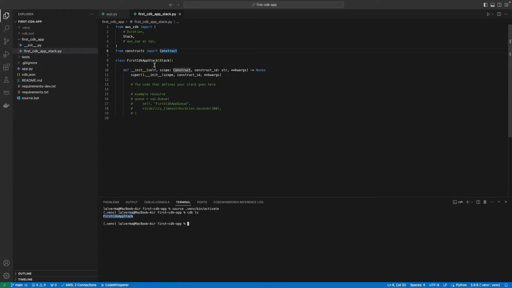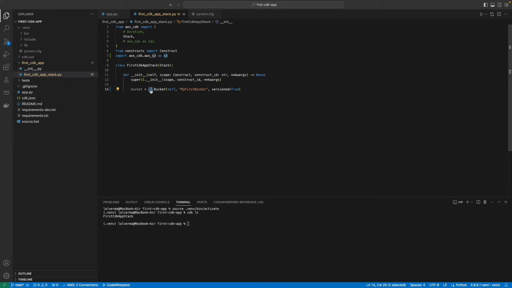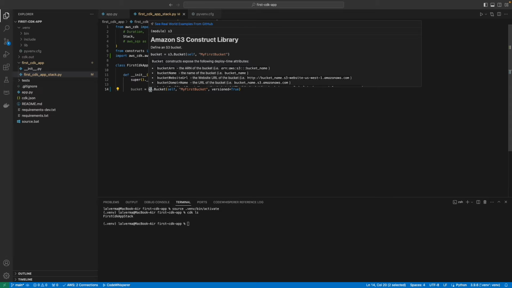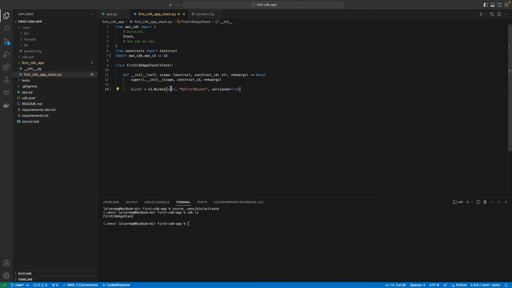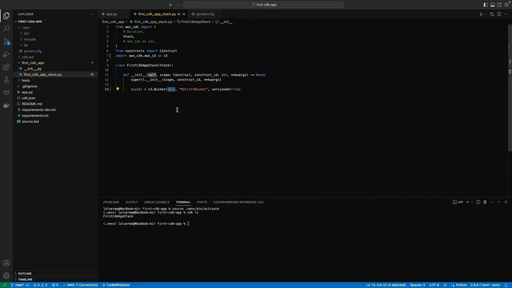In our first CDK app, we will be provisioning an S3 bucket. For this, I'll use the S3 construct library available inside the AWS S3 module. And this contains the bucket construct. The first parameter for the bucket is scope, which in this case is the stack itself. So we will use the self. And this ensures that the bucket will be provisioned as part of the CDK stack represented by this class.